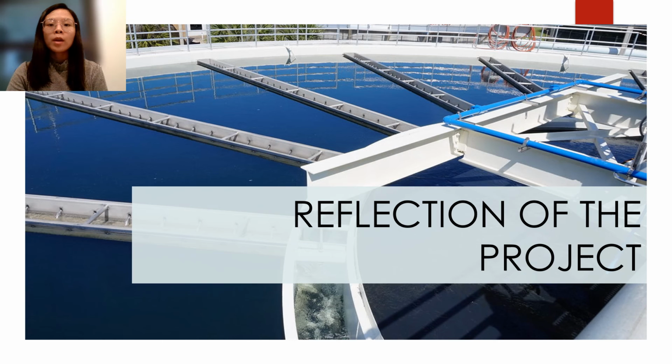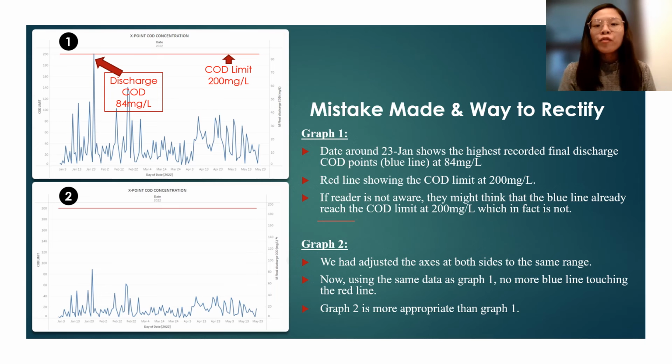Thank you. Let's move on to the reflection of the project. There was a reading error that occurred while we were analyzing our data obtained from Tableau. We can look at the first graph on top. There's a red horizontal straight line indicating our COD limit at 200 mg per liter. As this red line acts as our limit line, there shouldn't be any blue line touching or exceeding it. If there is, it means that our wastewater treatment plant has some issue and we need to take note of it.